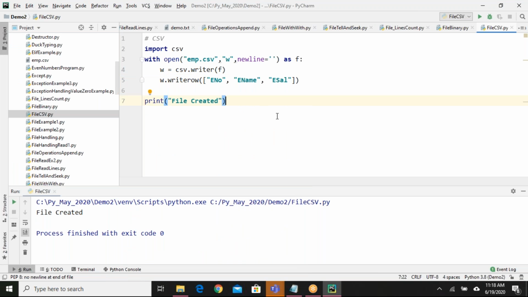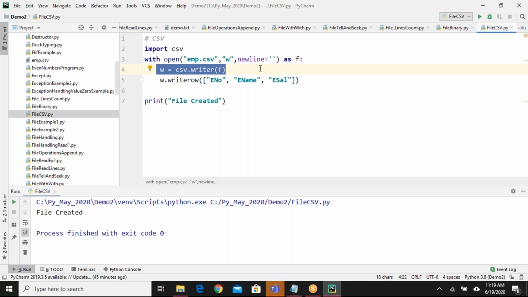The only new thing here is when you are dealing with the CSV file, you have to say import csv, one module you have to import. Next, you open the file. Next, we have to create one writer object, csv.writer of f.